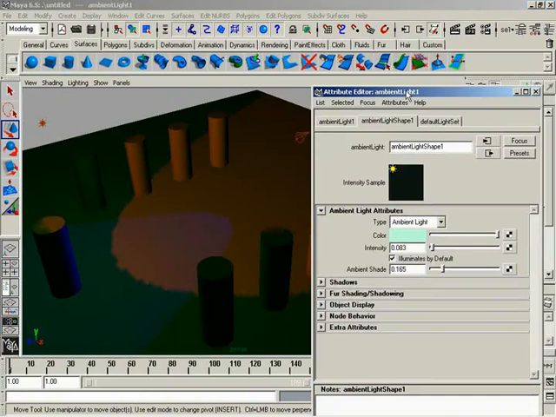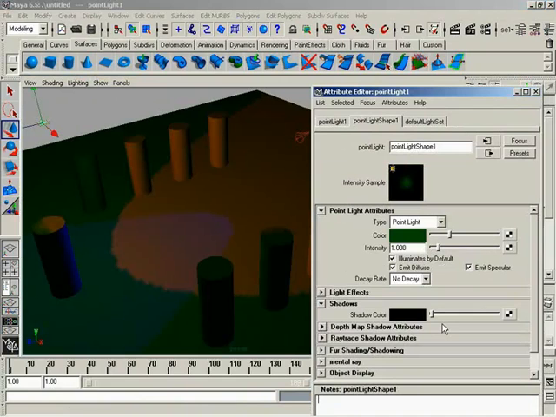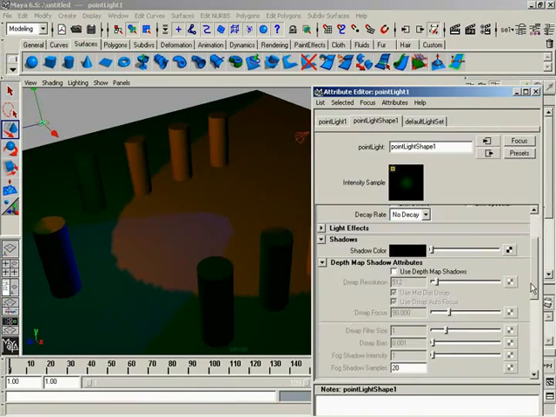Now, one more thing about light attributes before we call this video a wrap. That is shadows. Okay, let's go ahead and come back over here, grab our point light. Let's open up shadows. Now, shadows, in most cases, not all, but most cases, break down into two different categories. And you have to choose one or the other when dealing with a specific light. We've got depth map shadows, and we have ray trace shadows. They both generate shadows completely differently. Okay. So depth map shadows, it's a bit complicated how it works, though. We'll see how deep of a lesson we give a little bit later on. This really is not an in-depth rendering class.